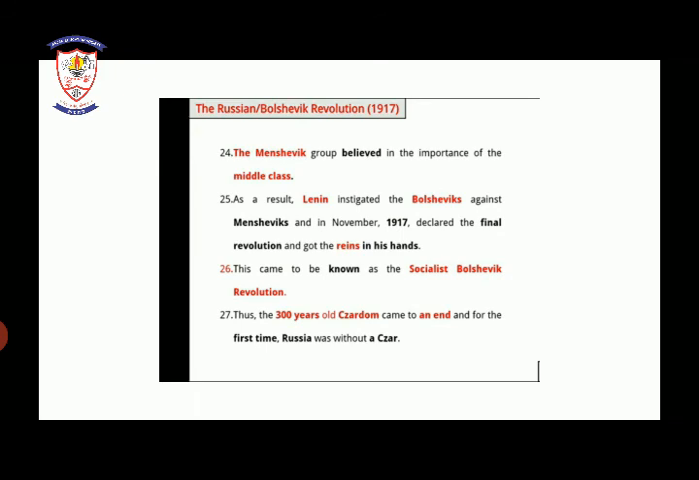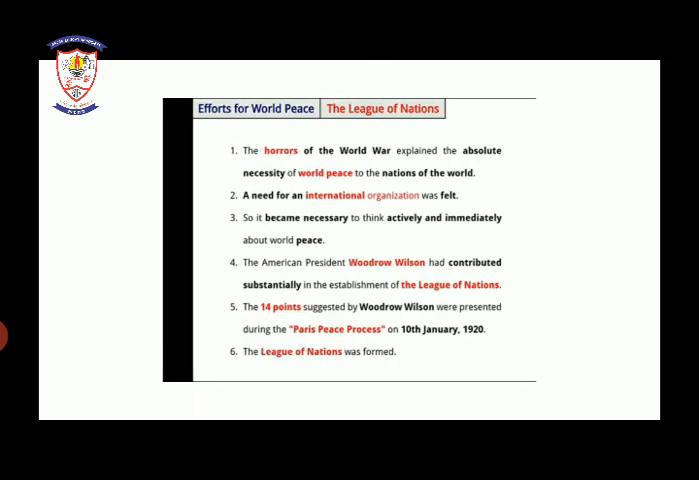The Tsar rulers who were ruling over all of Russia came to an end. So Russia was without the Tsar. For the first time in history, Russia was without the Tsar. So this was our Russian Revolution, in which we have studied how the Bolshevik Revolution took place.